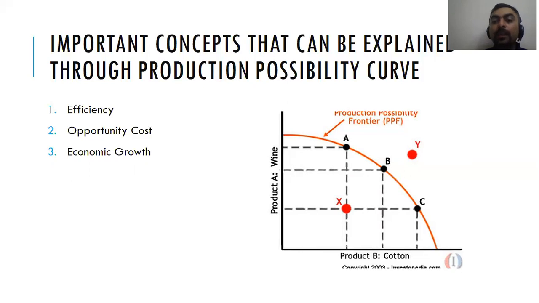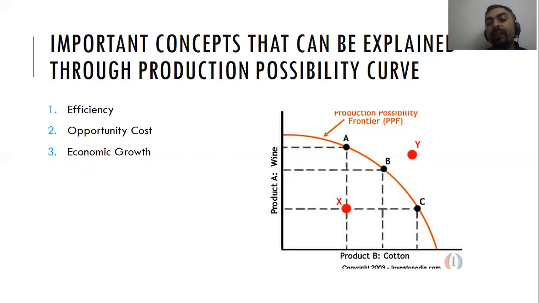Going to point Y without additional discovery of resources or additional accumulation of capital is impossible. So if you are producing at point X, you are inefficient. You cannot produce at point Y. So the efficient points of production are along the curve, A, B, and C.